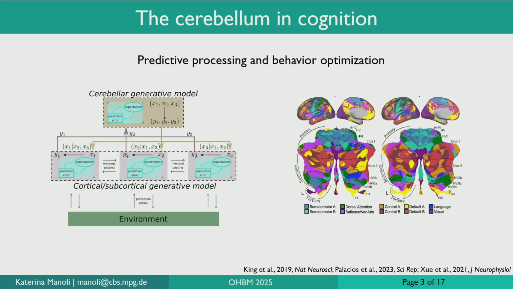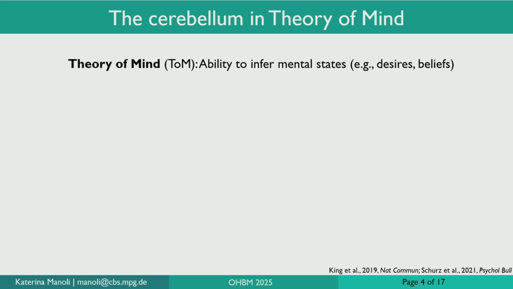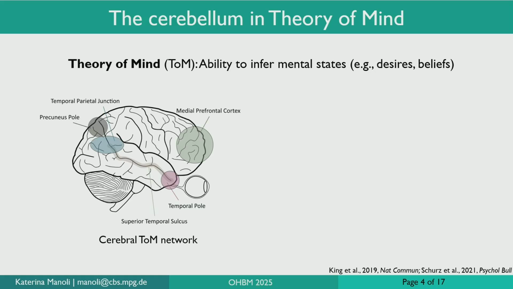And in terms of connectivity, the prominent theory is that the cerebellum is involved in predictive processing by generating and storing internal mental models of different cognitive functions, and then feeding them forward to the cortex to aid in behavior optimization. And here we were interested in one particular facet of behavior or cognition, which is social cognition, and more specifically theory of mind, which is our ability to infer the mental states of other people, for example, their desires or beliefs. In the cerebral cortex, theory of mind processing consistently recruits a widespread network of frontal, temporal, and parietal regions, which is called the theory of mind network.